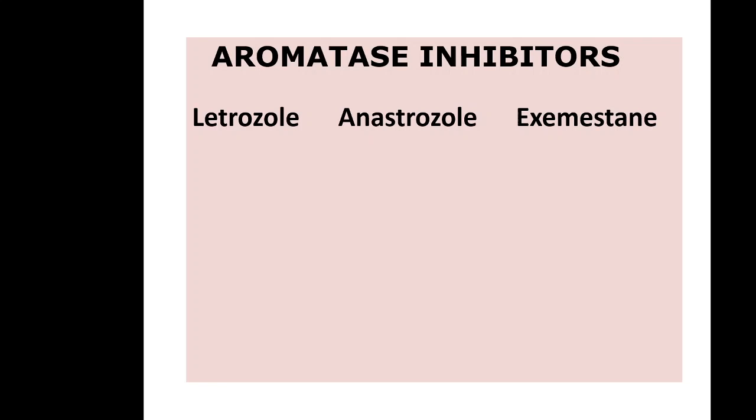Exemestane is an irreversible inhibitor. Now, all these drugs have a very important effect. They inhibit the growth of breast carcinoma cells. They inhibit the growth of CA breast.